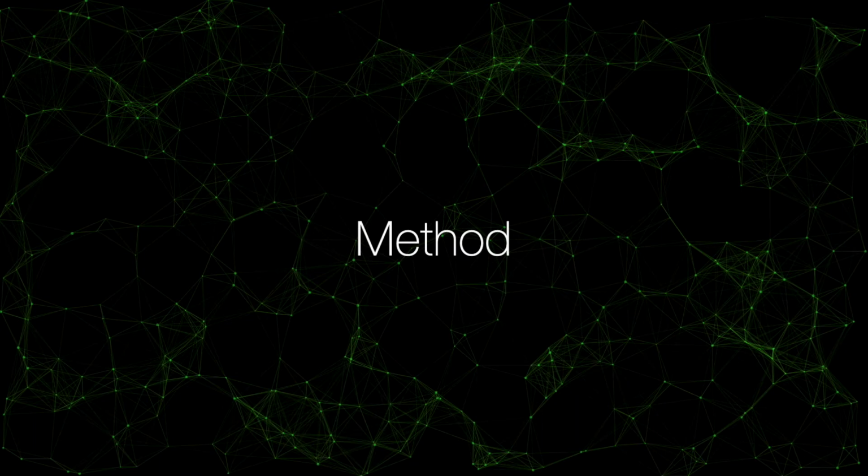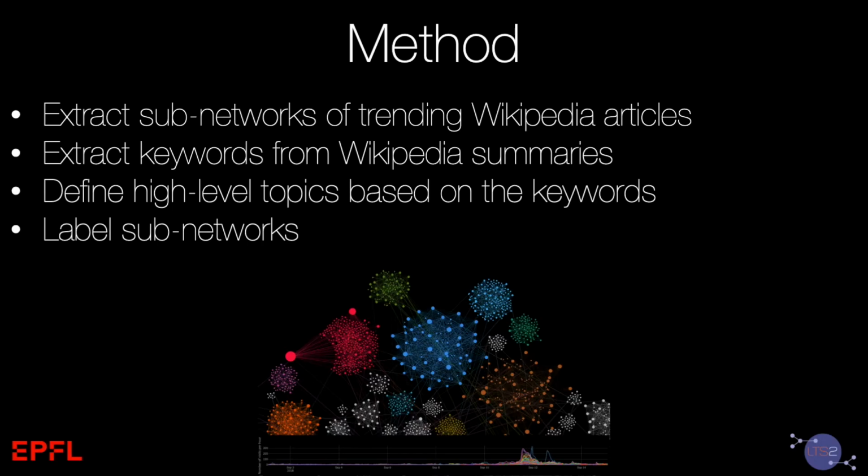Second, let me introduce the method that we have used. First, we extracted subnetworks of trending Wikipedia articles. Then, we extracted keywords from Wikipedia summaries of those articles. After that, we have defined 9 high-level topics based on the keywords we have extracted. And finally, we have labeled all subnetworks with those topics. Now, I'll briefly cover every step in more detail. I'll start with the subnetwork extraction.